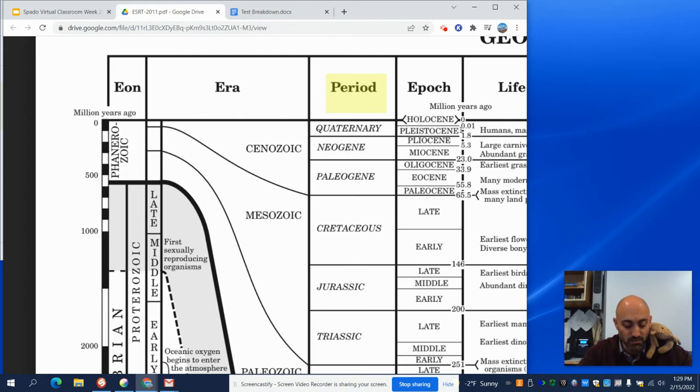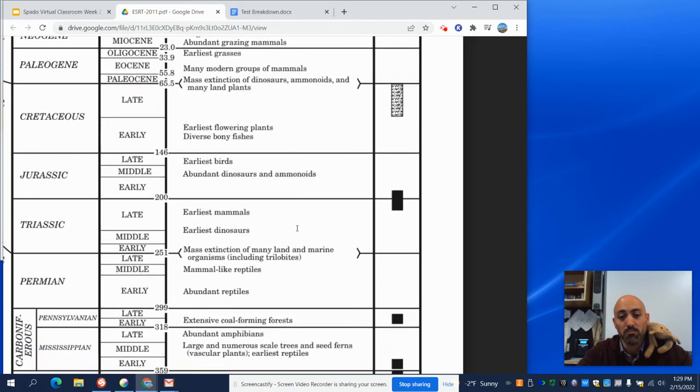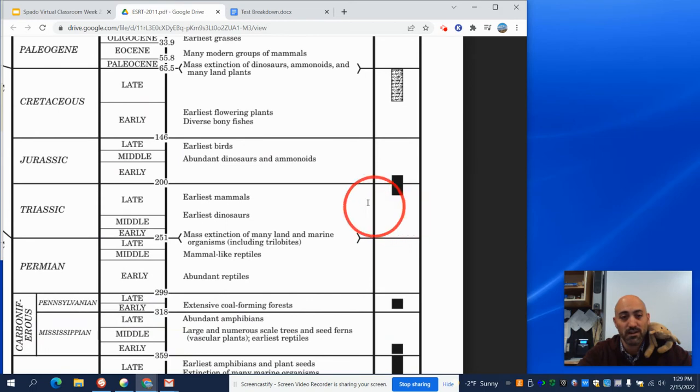Why have dinosaur fossils not been found in New York State? We didn't spend a ton of time on this one here. So here's the New York State rock record. We've got some sediment from the Quaternary. We don't have on record Neogene or Paleogene. There's some sediment from the Cretaceous, so we could get a few dinosaur fossils there. But most of the dinosaurs' time, like Triassic, Jurassic, there was no rocks being made at that time in New York State.